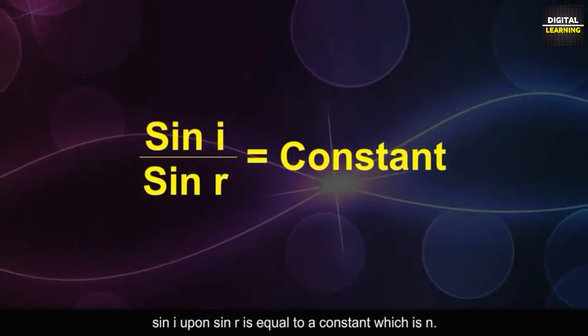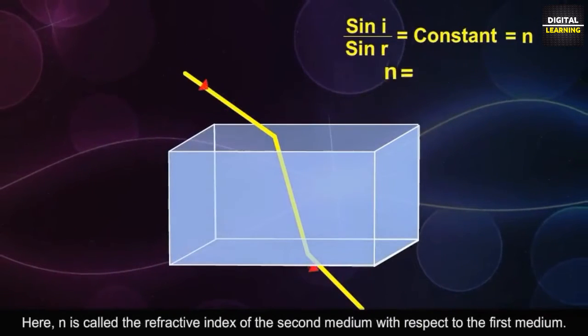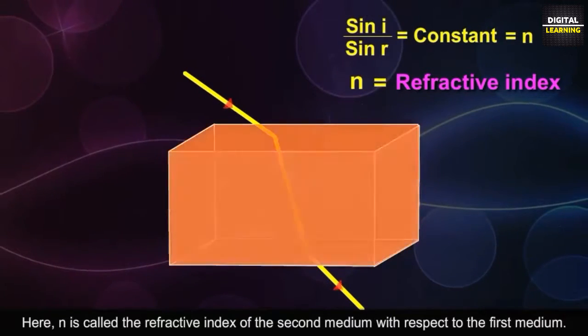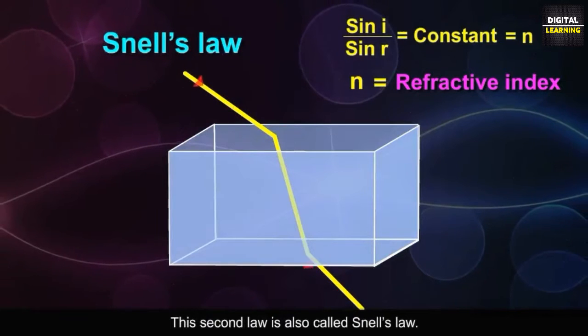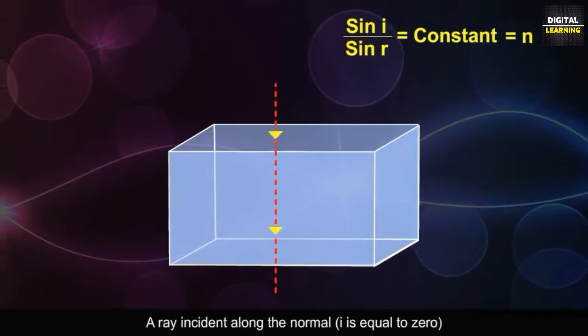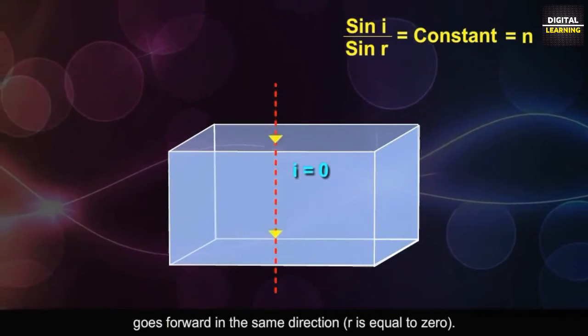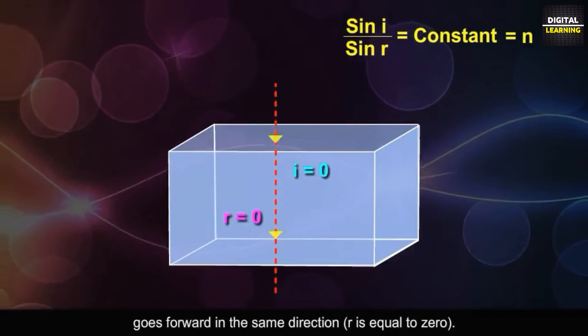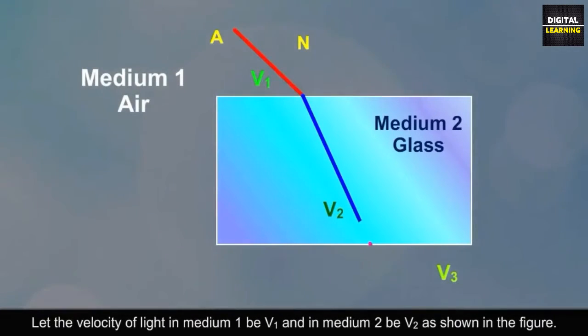Sin I upon sin R is equal to a constant, which is n. Here, n is called the refractive index of the second medium with respect to the first medium. This second law is also called Snell's law. A ray incident along the normal, I is equal to 0, goes forward in the same direction. R is equal to 0. Refractive index depends on the velocity of light in the medium. Let the velocity of light in medium 1 be v1 and in medium 2 be v2, as shown in the figure.